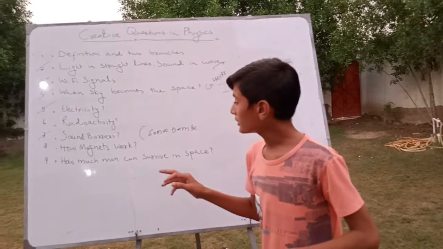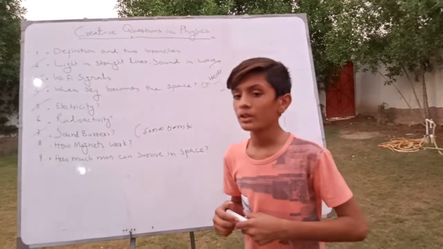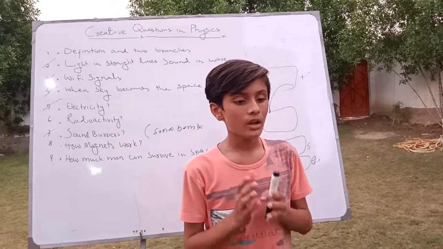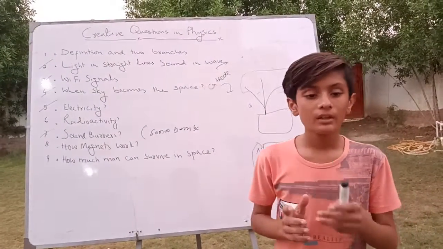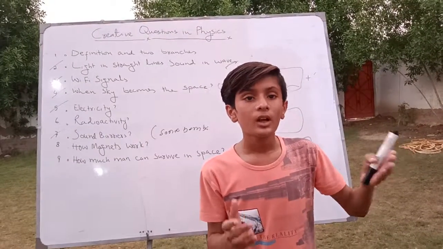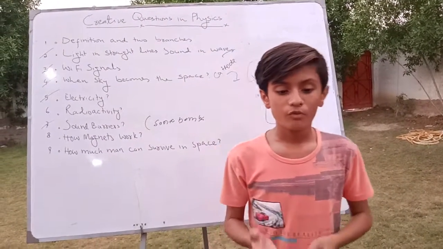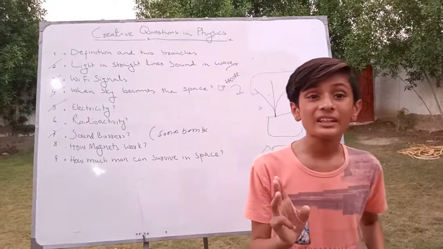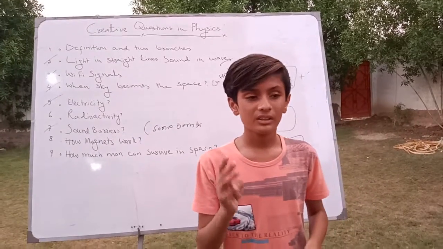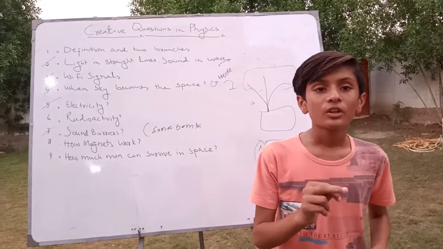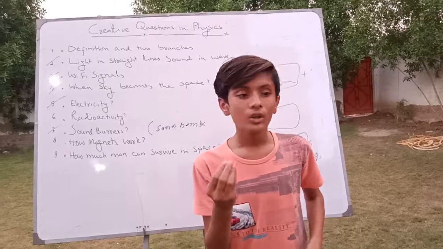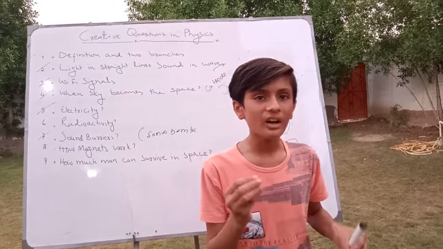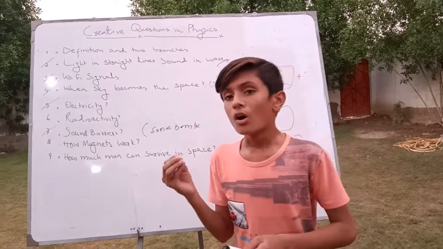So how long can a man survive in space without a space kit? This is the last question, and a very important and good question. When a person goes into space without a space kit, he lives about 90 seconds. In 10 seconds he loses all the senses, and he cannot hear any type of sound, and he loses all 5 senses.